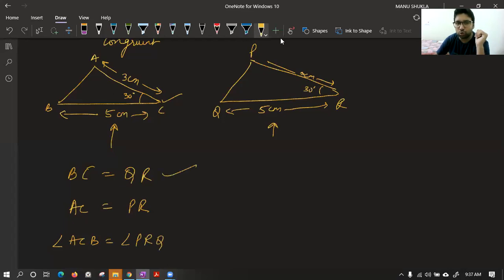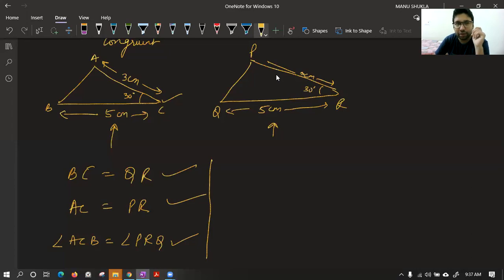So when you have two sides equal of two triangles and including angle equal, you can say the triangles are congruent. Yes. So class, we can say triangles are congruent.